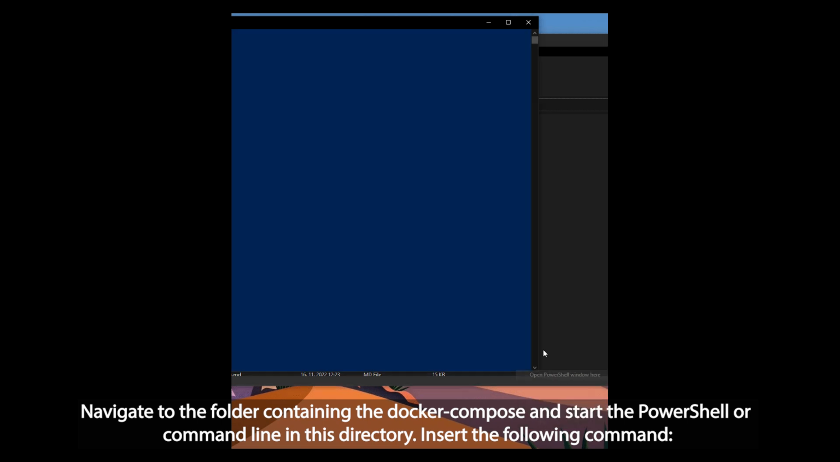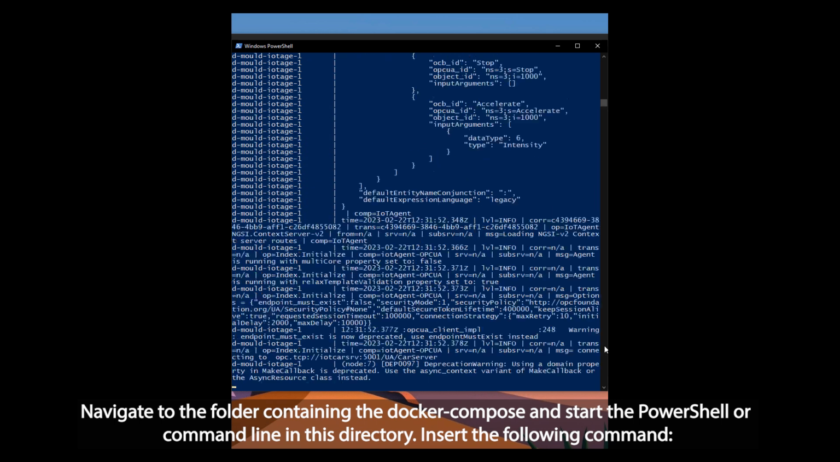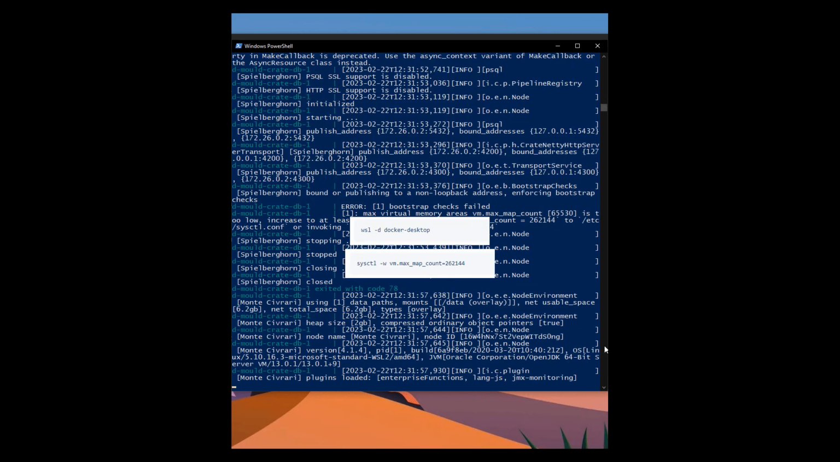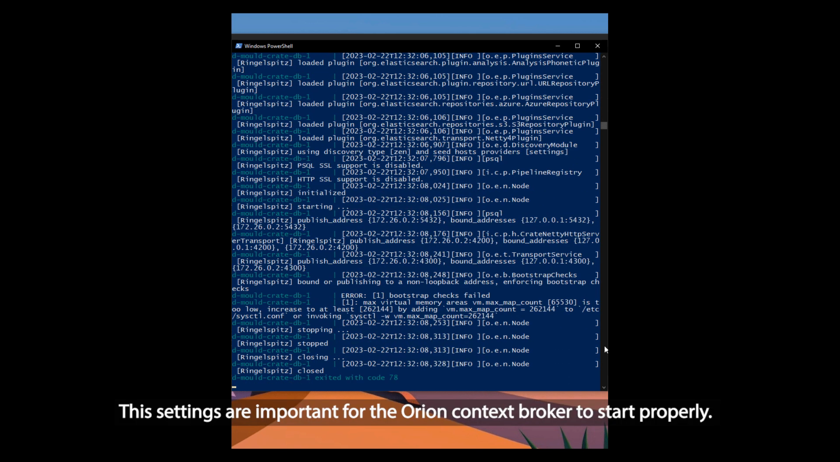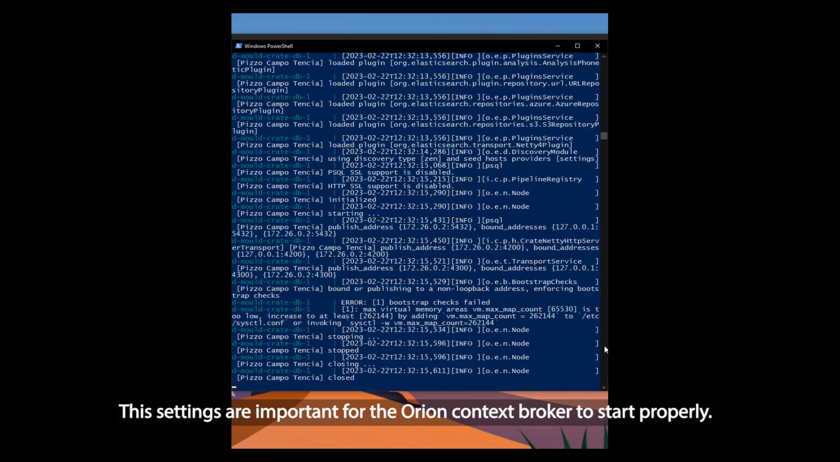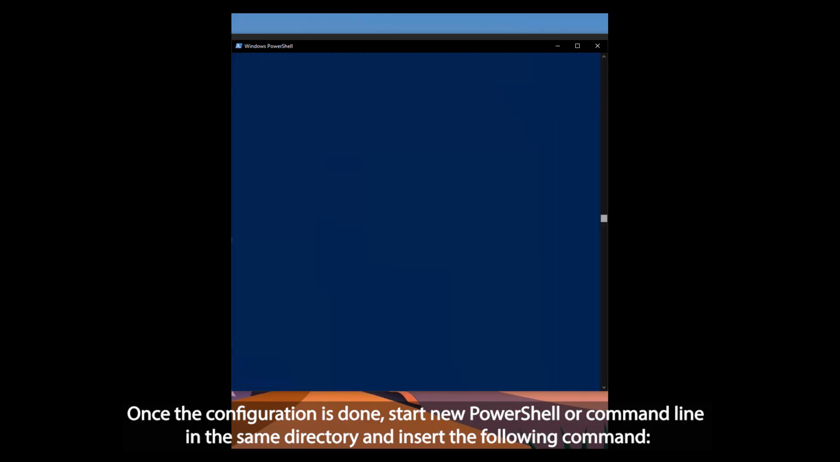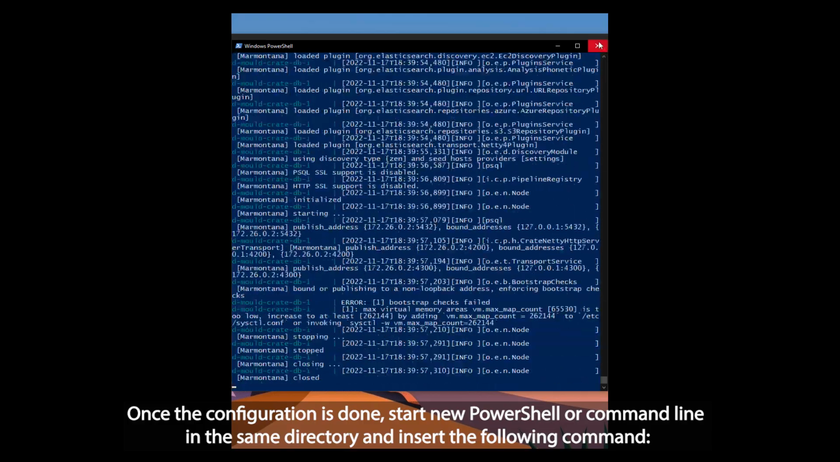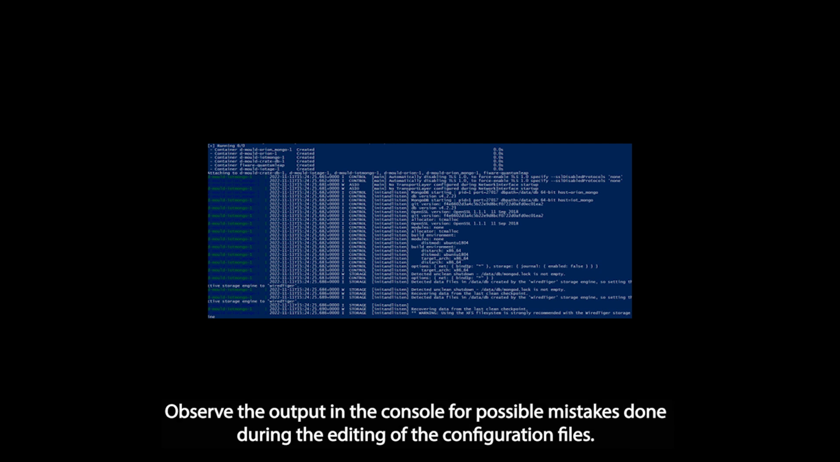Navigate to the folder containing the Docker Compose and start PowerShell or the command line in this directory. Insert the following command. These settings are important for the Orion context broker to start properly. Once the configuration is done, start a new PowerShell or command line in the same directory and insert the following command. You should see a similar output as in the image below. Observe the output in the console for possible mistakes made during the editing of the configuration files.